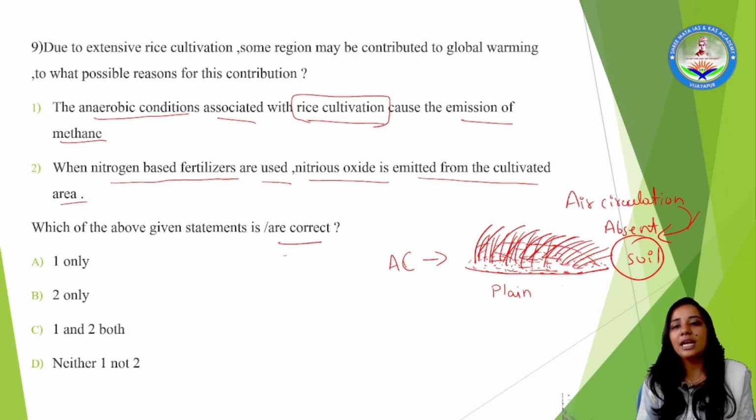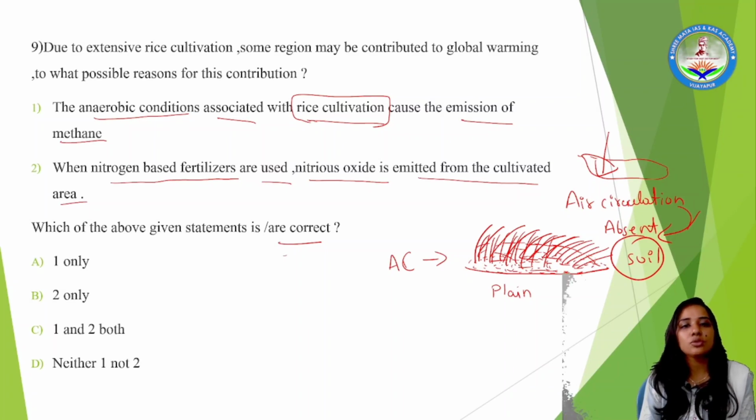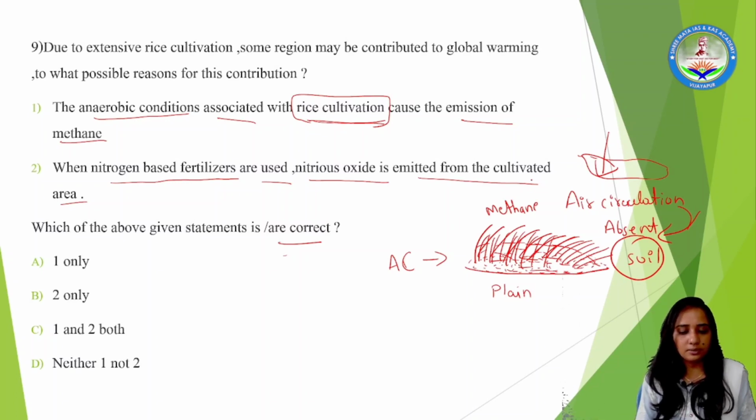It means air is not passing through the soil below. Due to that, anaerobic conditions are created, which are definitely associated with rice cultivation. And these anaerobic conditions result in the emission of methane. Fine. Yes, of course, emission of methane takes place due to anaerobic conditions. So option A is right here.